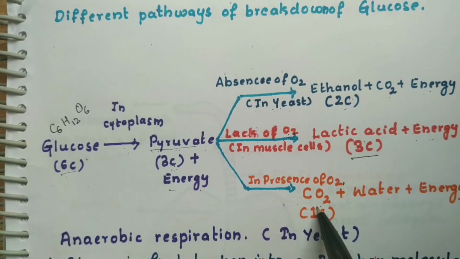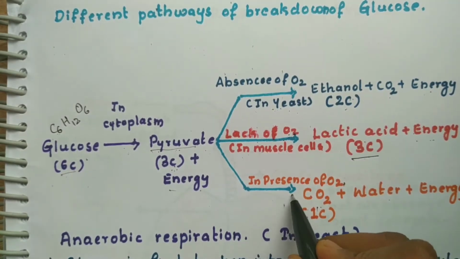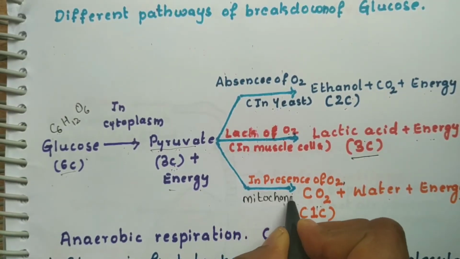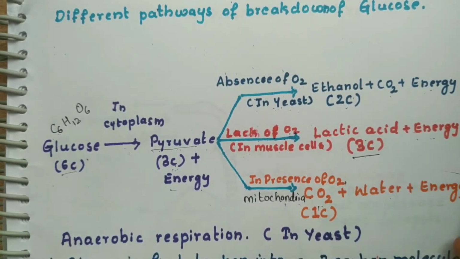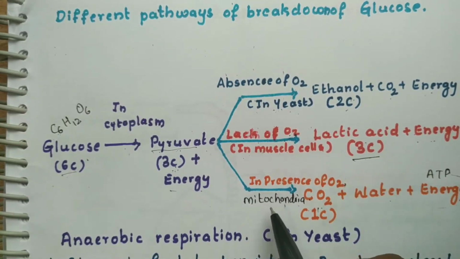We have studied that mitochondria is the place, also called the powerhouse of the cell. Why is it called the powerhouse? Because food is oxidized and energy is released in mitochondria. So this occurs in mitochondria of cells. A large amount of energy is released there in the form of ATPs. That's why mitochondria is called the powerhouse of the cell.